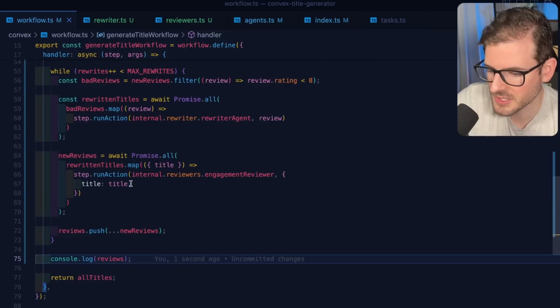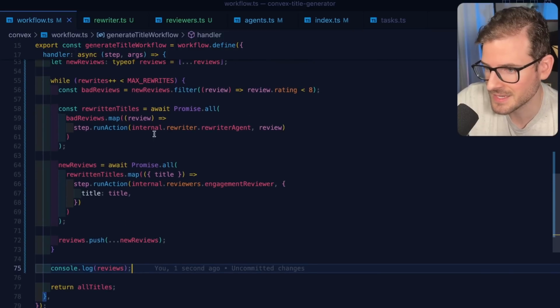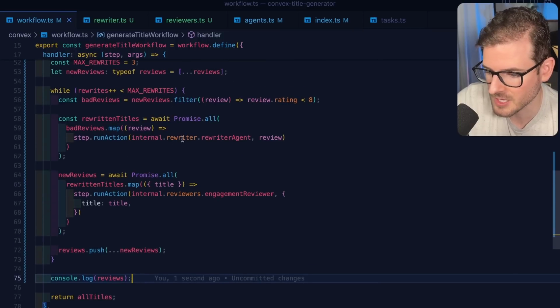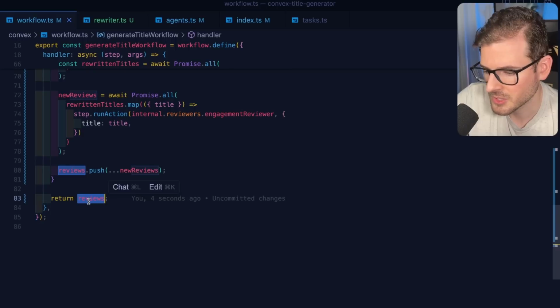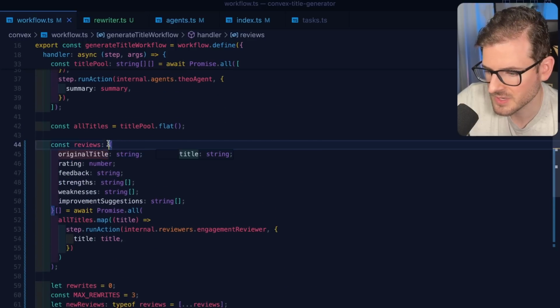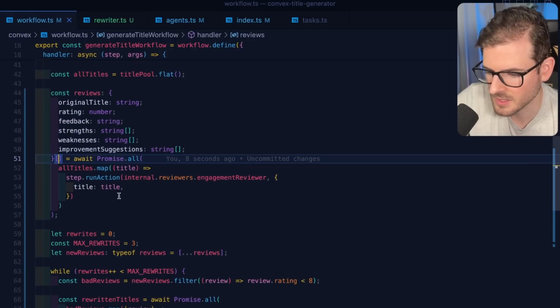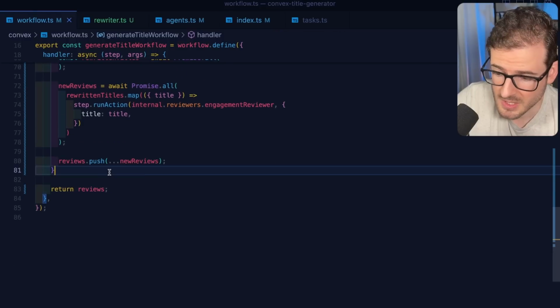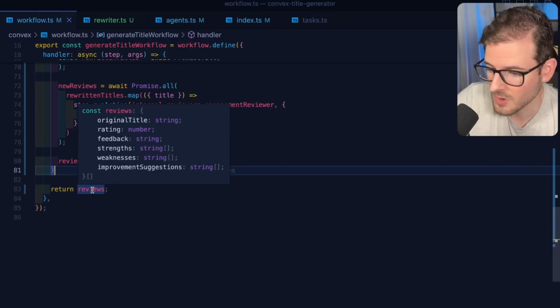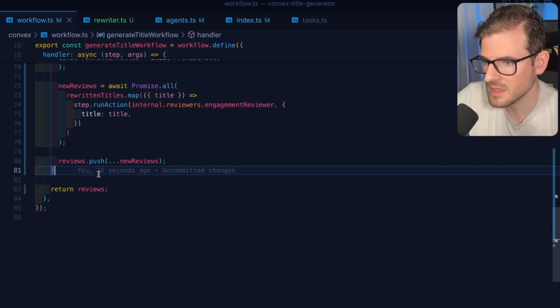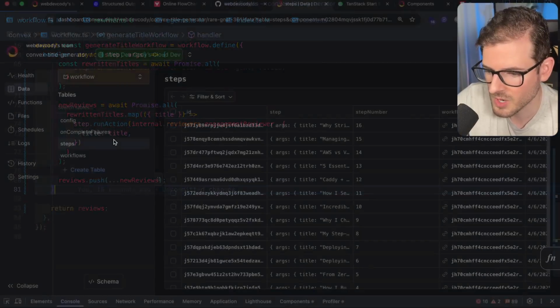Okay, so after this process is done, we've got to test this out. This might actually break terribly. And at the very end, we're just going to return the reviews. I did have to explicitly put a type here because the type safety was getting confused. So we should get a giant array of all the titles, their ratings, their feedback, their strengths, their weaknesses, and then we can display them in a UI when this whole process is done.